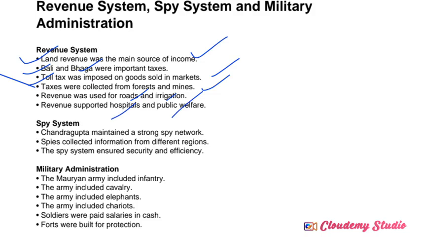So next one, the spy system. Spy system means keeping secret agents to know what is going on inside the empire. That system we call the spy system. As a ruler, it was his responsibility to keep the spy system at that time. Chandragupta Maurya maintained a strong spy network. They collected information from different regions and informed the ruler. So that is regarding the spy system. Very simple thing.